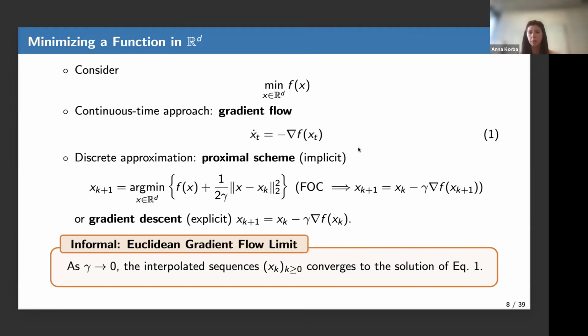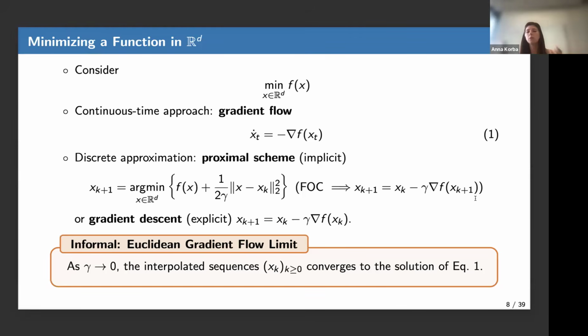You have two kinds of direct discretizations. The first one is a proximal scheme, which is called implicit time discretization, where you choose some step size gamma, and you write that at time k plus 1, the next iterate in R^d is minimizing f plus some square Euclidean norm penalty with respect to the previous iterate. If you write the first order condition of this problem, you will find that x at time k plus 1 writes as x_k minus gamma grad f at x_{k+1}.